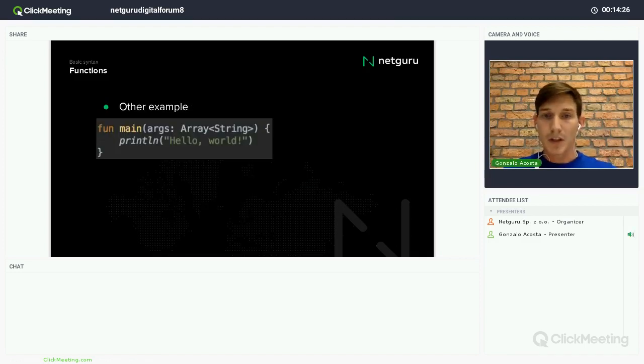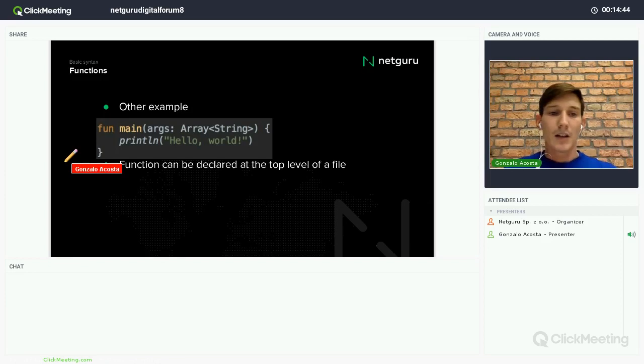Let's see another example here. For example, the function main. We can declare the function main at the top level of the file. We don't need any class to wrap it or anything. It's a first citizen type, right? The function.